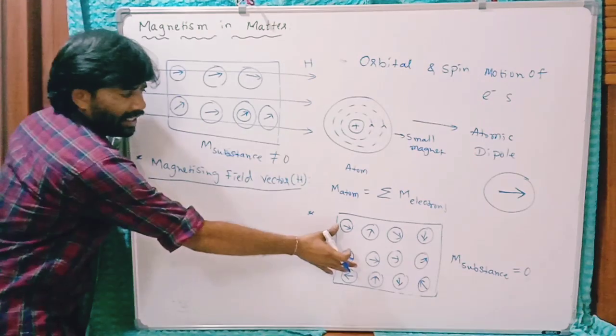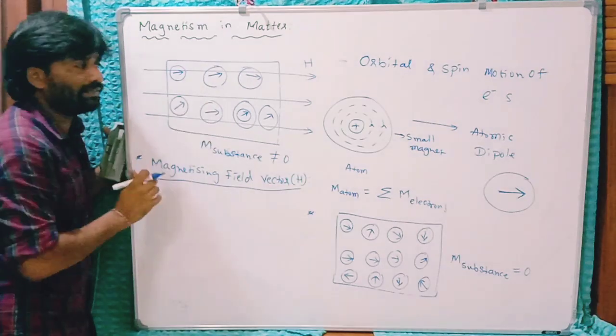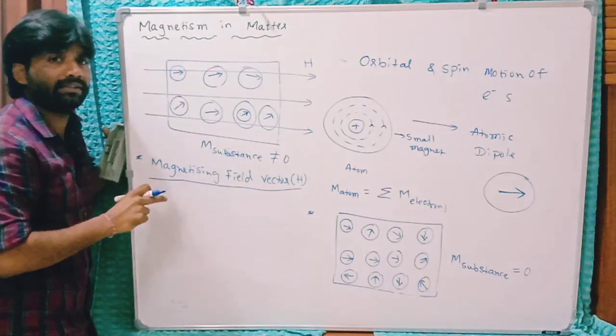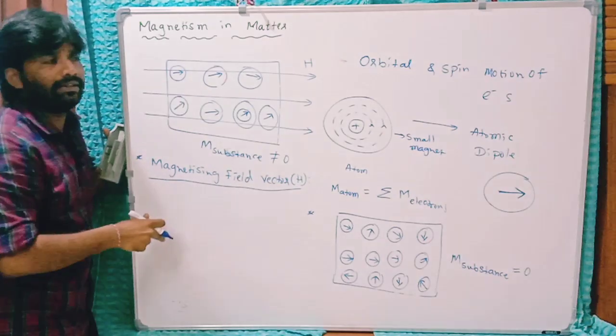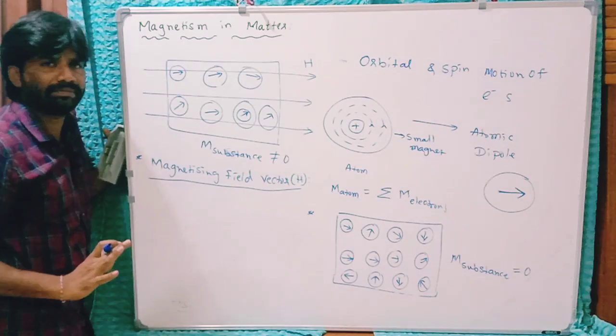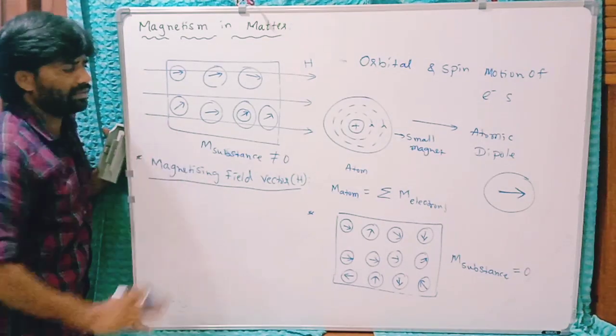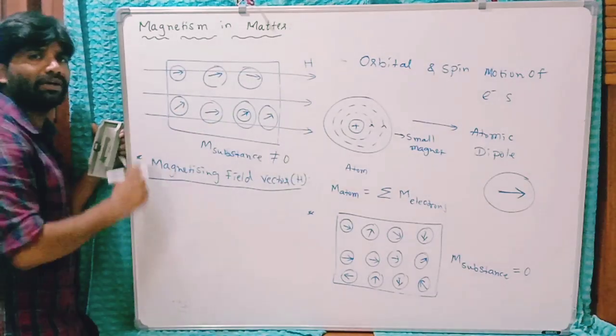Clear? These atoms have rotated parallel to direction of the field because of the torque. The torque tried to bring the dipoles parallel to the field. So the net magnetic moment of all these dipoles is now non-zero. So it has now some magnetic moment. So you can say this substance is now magnetized.